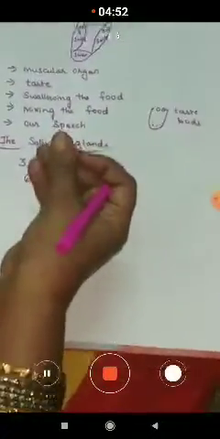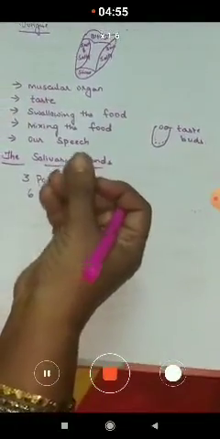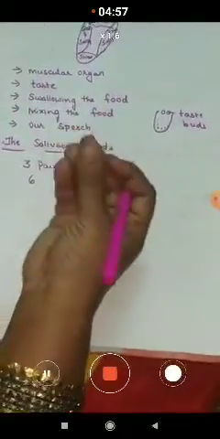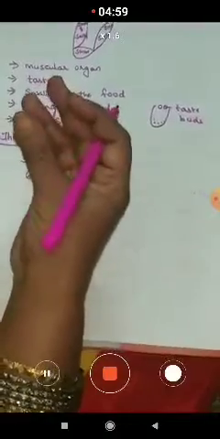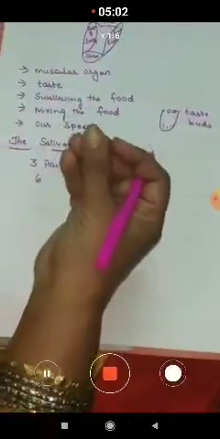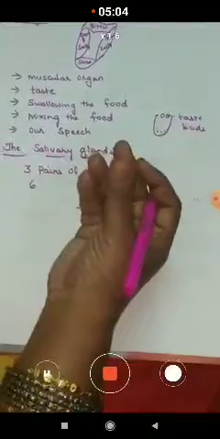Moisten means water is added to it, so it becomes soft and is easily swallowed.